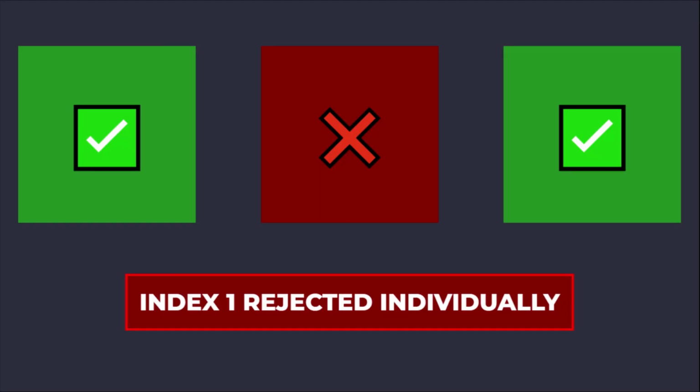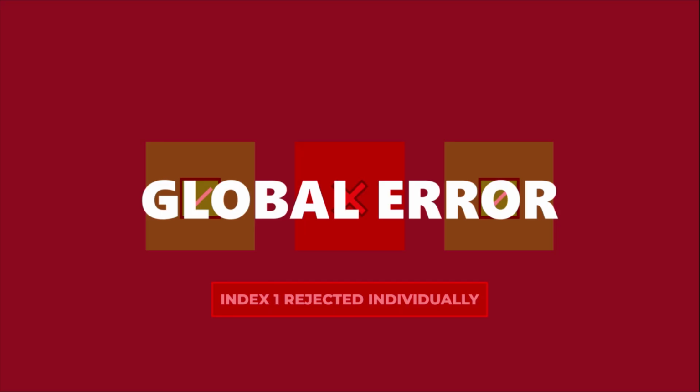Handling composite keys requires defining a custom cache key function that serializes the key components consistently, ensuring that loader.load with ID 1 and type A and loader.load with type A and ID 1 resolve to the same cache entry. For error handling, if the batch function encounters an issue fetching data for a specific key, it must place an error object at the corresponding index in the result array, rather than throwing an exception for the entire batch. DataLoader then rejects only the specific promise associated with that key, allowing other successful fetches in the batch to resolve normally. If the batch function throws a global exception, all pending promises for that batch are rejected uniformly.